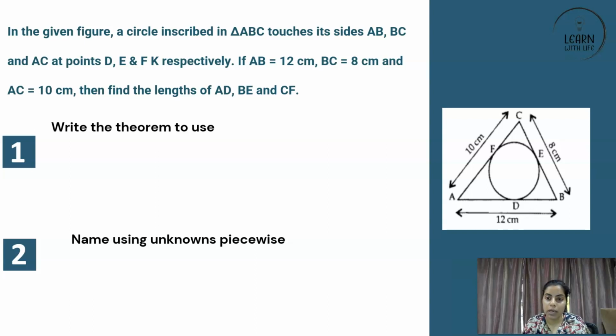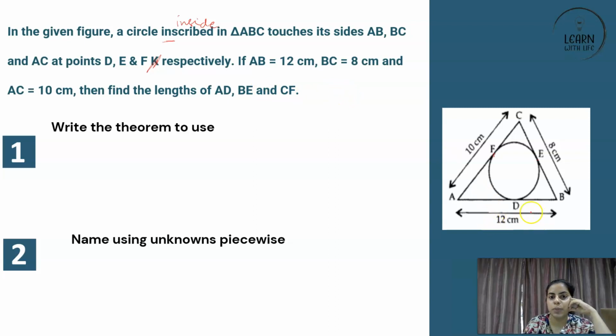What is it? Now, if you see in the given figure, a circle is inscribed in a triangle ABC. It touches the sides AB, BC, AC at points D, E, F respectively. I repeat, the given figure is there, circle is there, touching. If a circle is inscribed, it means the circle is inside the triangle, right? Touching is there at 3 points, D, E, F respectively. Okay, so just forget this K, that's not relevant, it's incorrect.